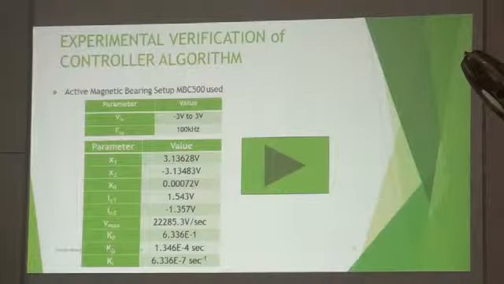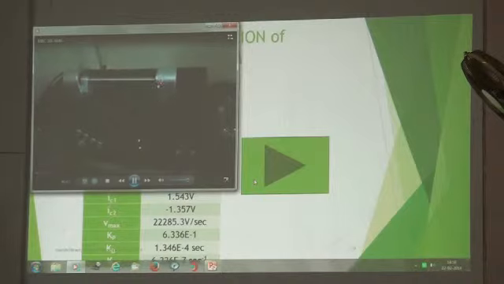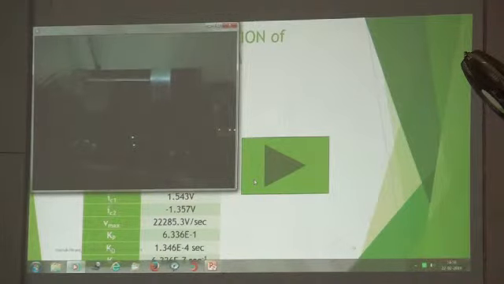Based on that, he also experimented with one known system. The known system's shaft runs at around 10,000 RPM. He removed its existing control system completely, applied his own control system and came up with figures that are really good. First he used the algorithm and got the results, and then with this small setup, one electromagnet on this side and one on this side, this shaft can run at 10,000 RPM.